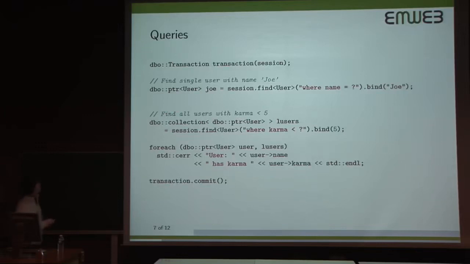Same thing for retrieving a collection. So here we store the result in a DBO collection. And a DBO collection, together with DBO pointer, are the two main classes in DBO that you will need to use to interact with database objects. So let's say that we find all the users with karma less than 5. Same thing, we bind 5 to this positional parameter, and we retrieve the result in this DBO collection. And this DBO collection really acts like an STL collection, so we can use boost for each to iterate on all results and print some information on it.